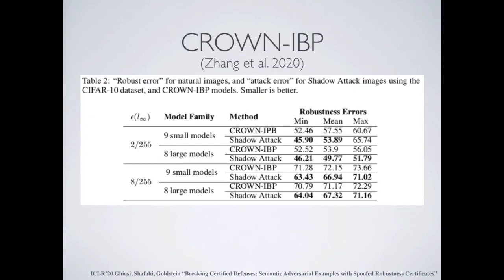In 2020. In their method, there's a term in their loss function that reflects the size of the certificate radii. So to attack this method, one just needs to optimize over that term to make sure that the certificate radii is also huge for the target class. Also, here we're showing the success rate for the attack and the defense just to be comparable with the tables that they have in the crown-IBP paper. So as you can see, most of the time, the success rate of the shadow attack is more than the crown-IBP defense.